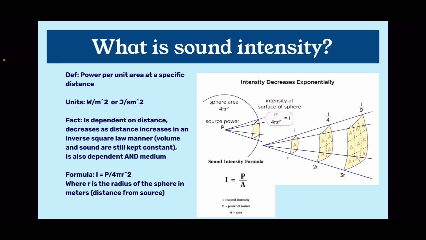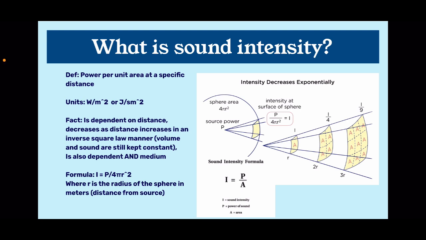Next, let's look at sound intensity. Now, sound intensity is going to be the power per unit area at a specific distance, and it's measured in watts per meter squared or joules per second times meter squared. It is dependent on distance, and it decreases as distance increases in an inverse square law manner. So obviously, volume and sound are still kept constant, and the intensity of sound is also dependent on the medium. So the formula for the intensity of sound is actually the power divided by 4 pi r squared, where r is the radius of the sphere in meters, or the distance of the person that is hearing compared to the source.